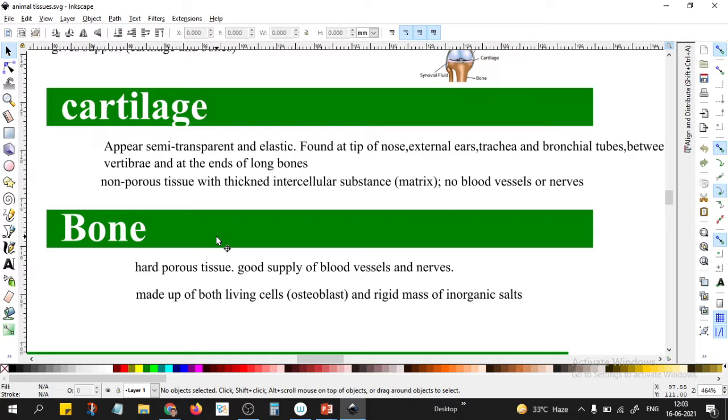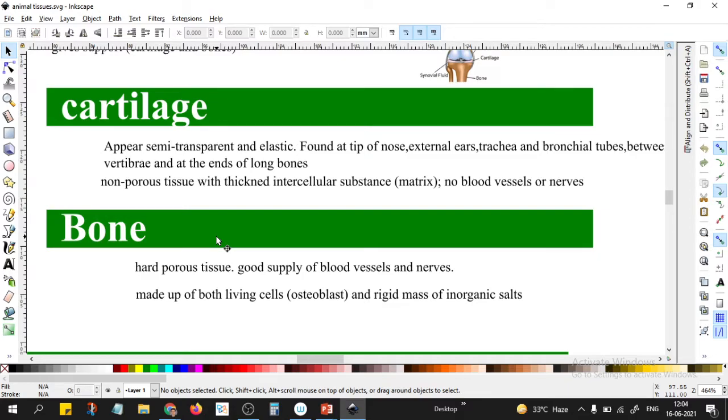Now, which part of the body is involved in the production of blood? Bone marrow. Inside the bones there is a hollow cavity. In that hollow cavity, the bone marrow is going to produce the blood. So if the blood is produced inside the bone, how is the blood going to come outside?